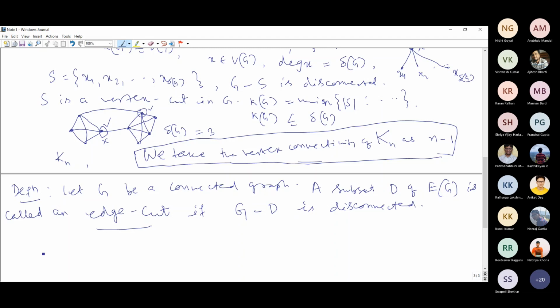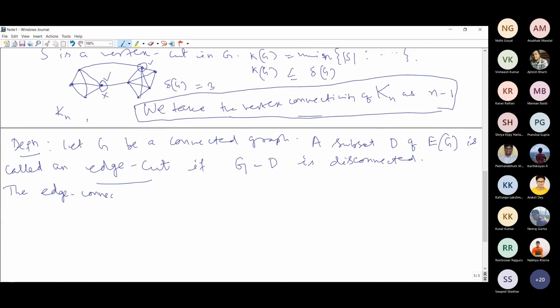And in a similar way we define edge connectivity. Here we say edge connectivity, and in the case of vertex connectivity, we simply use the word connectivity also. Sometimes we say vertex connectivity or simply connectivity. Edge connectivity of G is denoted by kappa prime G. Kappa prime G is the cardinality of a smallest edge cut.